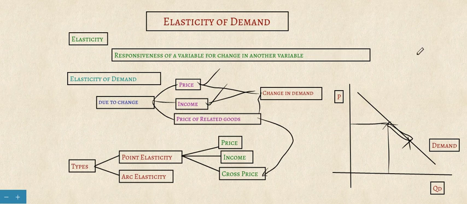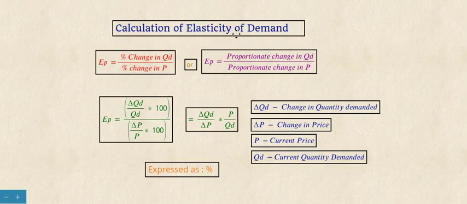Before going to that, we have to know about the calculation of elasticity of demand: how it is calculated, how the responsiveness is calculated, how much elasticity is there. We are going to measure it with a formula. Calculation is done by the formula: percentage change in quantity demanded due to change in price.